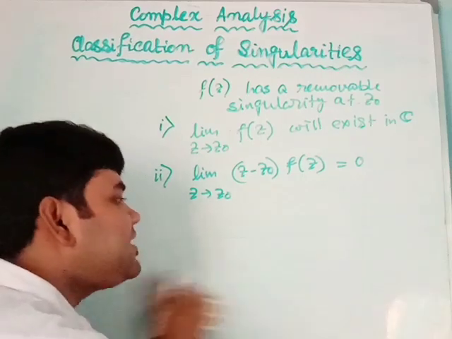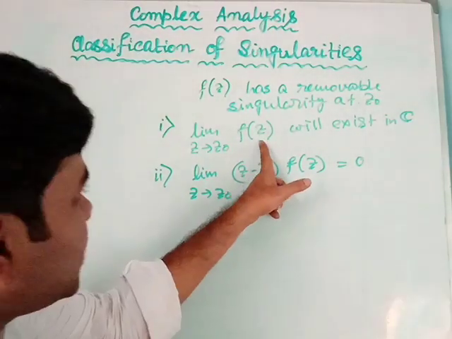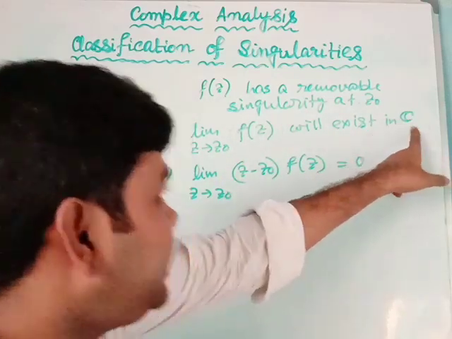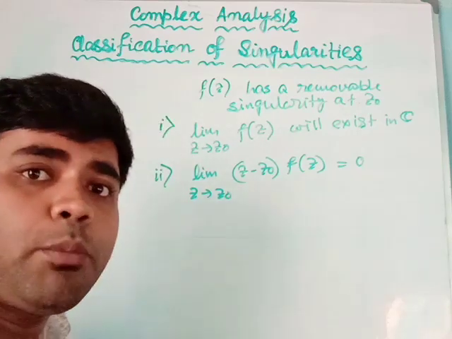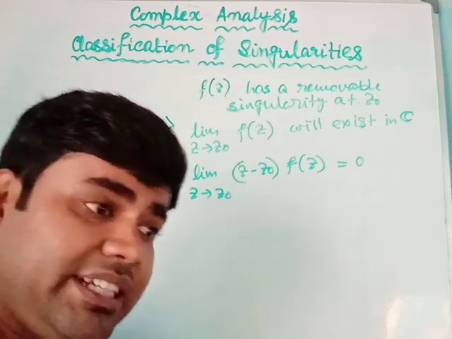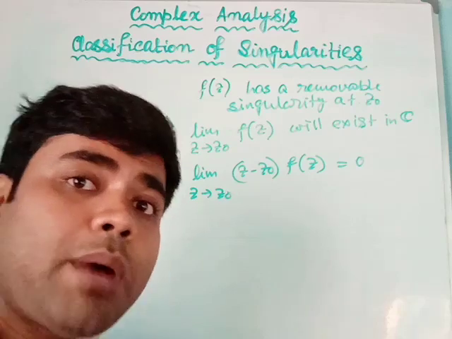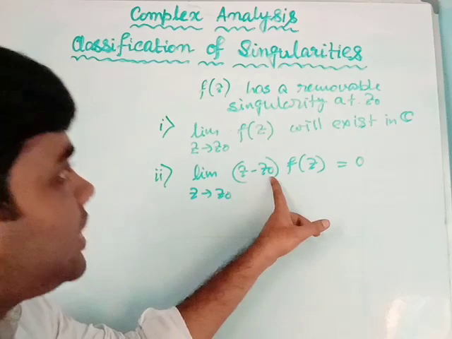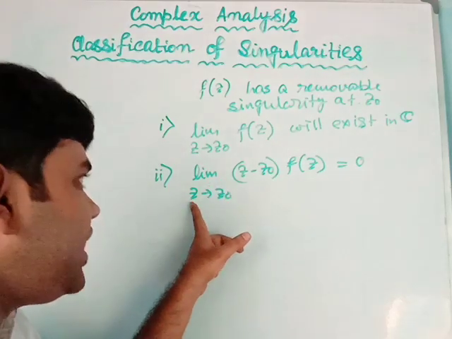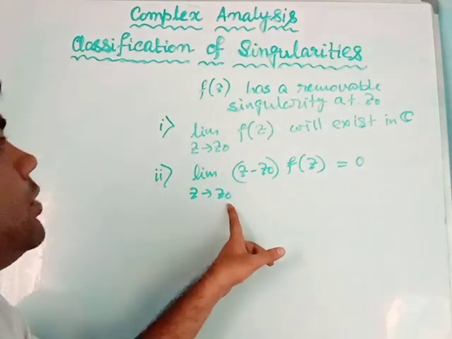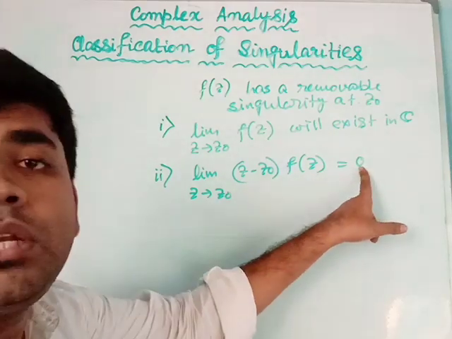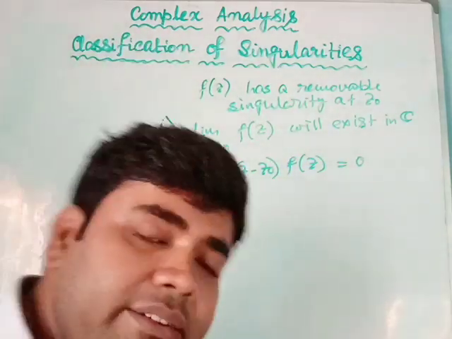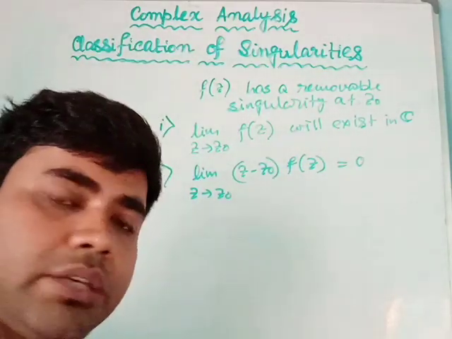So removable singularity means the limit of the function f(z) near the point z0 will exist finitely in C. Maybe at that particular point the function is not defined, but near that point the function will have a bounded nature, and when I multiply the function by z minus that particular removable singularity and take the limit z tending to that singularity, then I will have a limit equal to 0. The limit will vanish. So this is our removable singularity criteria, and the example I have already given.